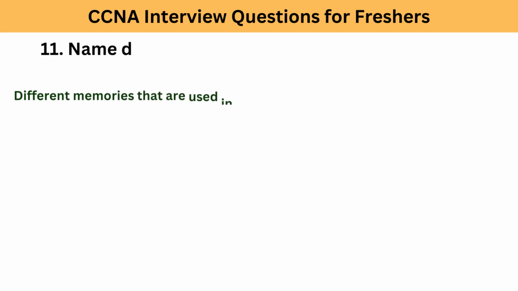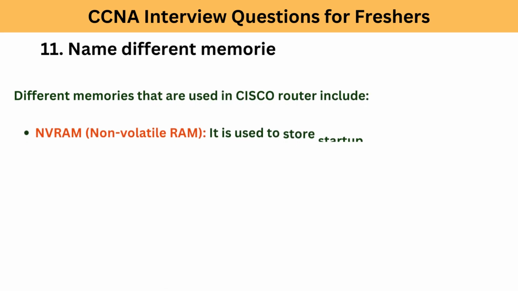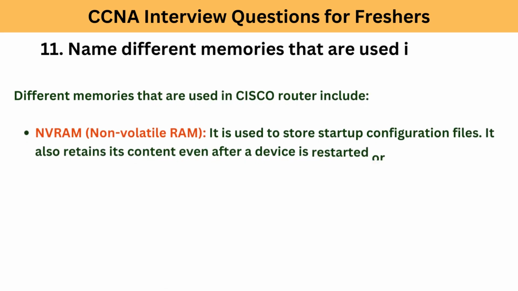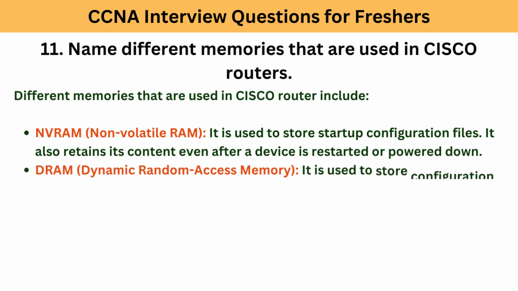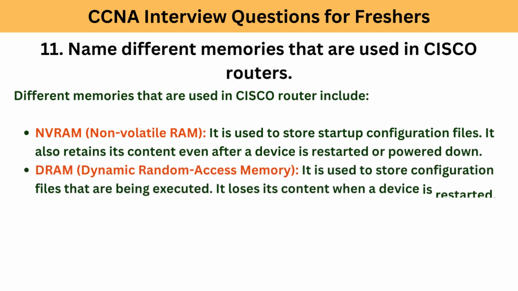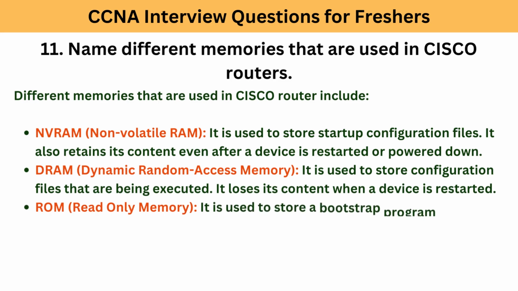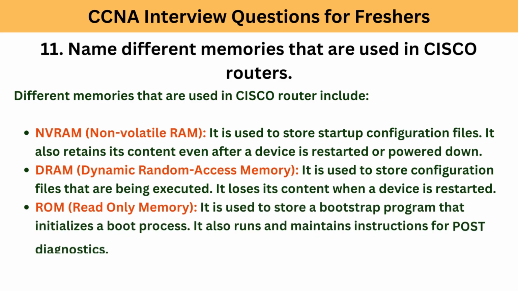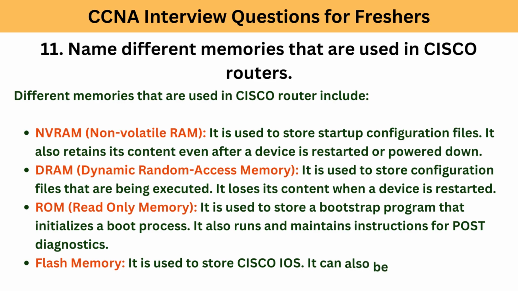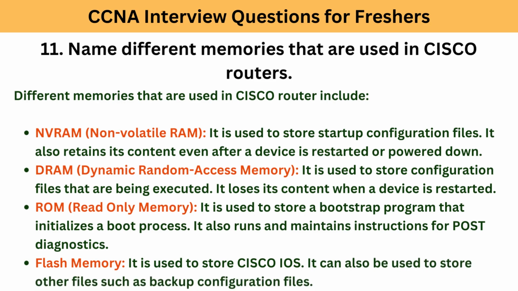11. Name different memories that are used in CISCO routers. Different memories that are used in CISCO router include NVRAM, non-volatile RAM. It is used to store startup configuration files. It also retains its content even after a device is restarted or powered down. DRAM, dynamic random access memory. It is used to store configuration files that are being executed. It loses its content when a device is restarted.